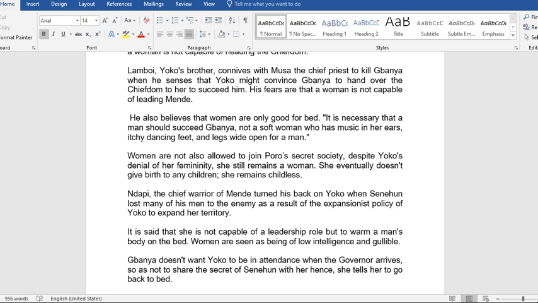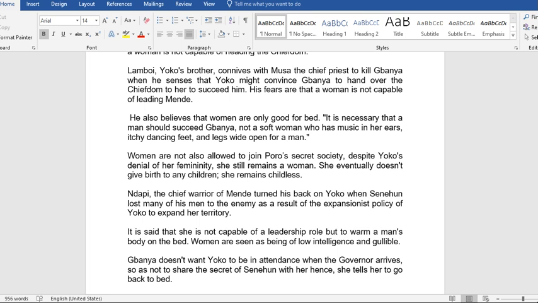His fear is that a woman is not capable of leading Mende. That is the more reason why Lamboy connives with Musa to kill Banya, so that he will head the chiefdom, with the belief that a woman cannot head the chiefdom successfully.